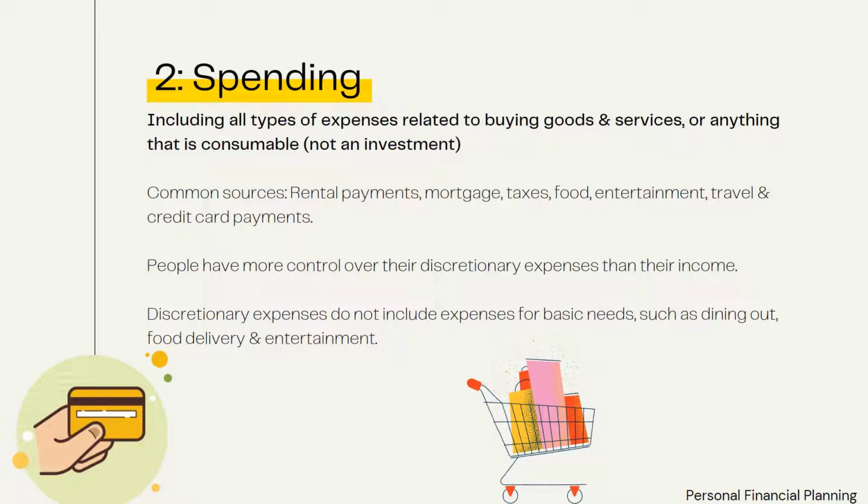One is cash, which is paid for with cash on hand. The other one is credit, which is paid for by borrowing money. The majority of most people's income is allocated to spending.